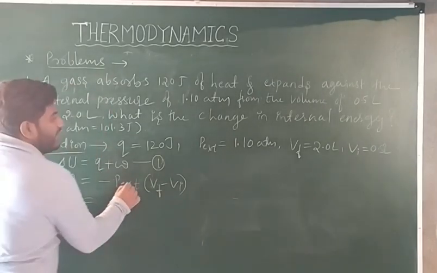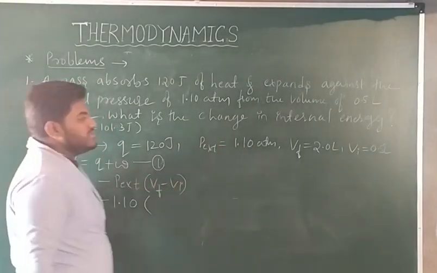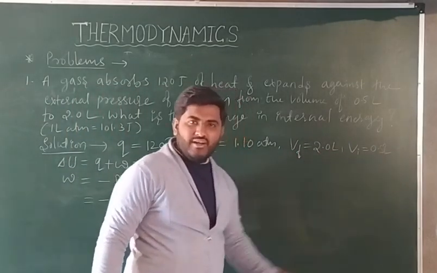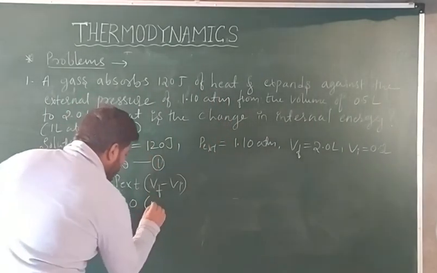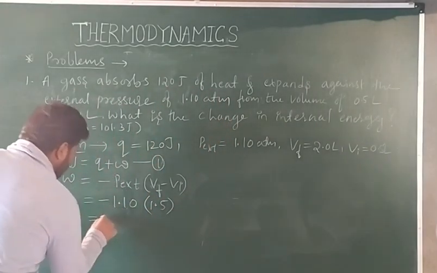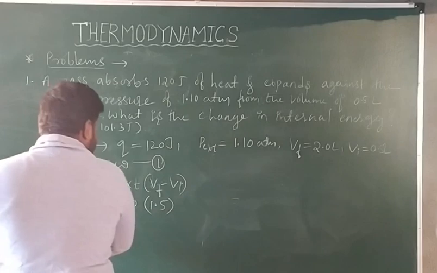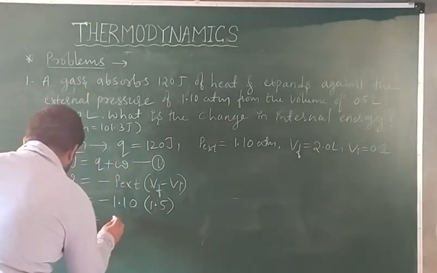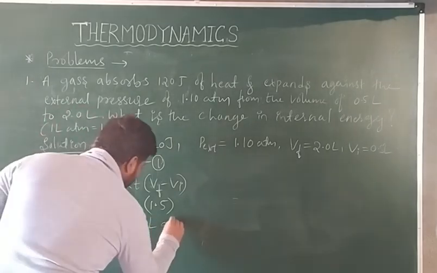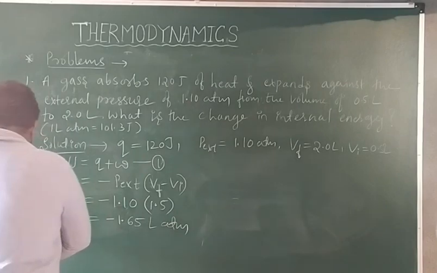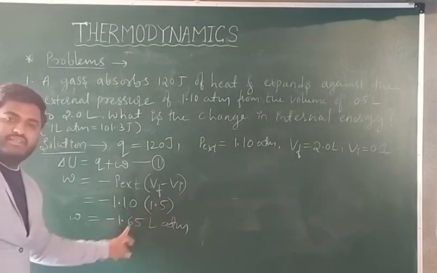So what is P external? 1.10, minus 1.10 into V2 minus V1, which is 2 minus 0.5, that is 1.5 liters. Then you are getting W is equal to minus 1.65 liter atm. This is W when multiplying these two.